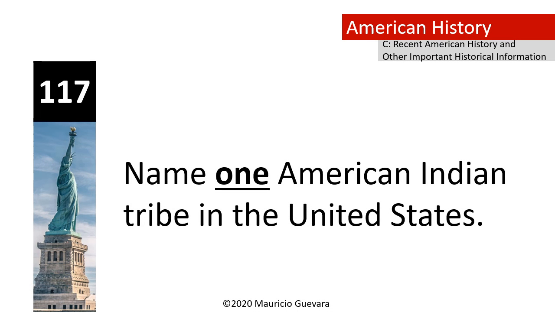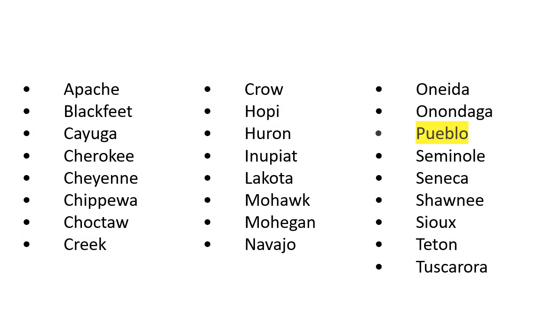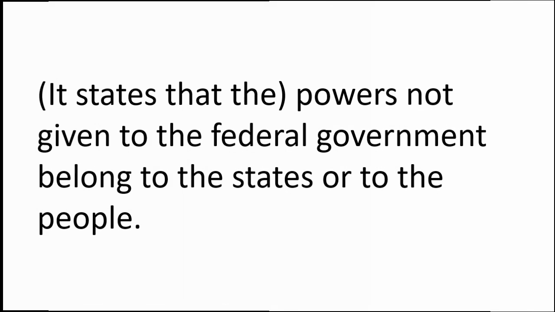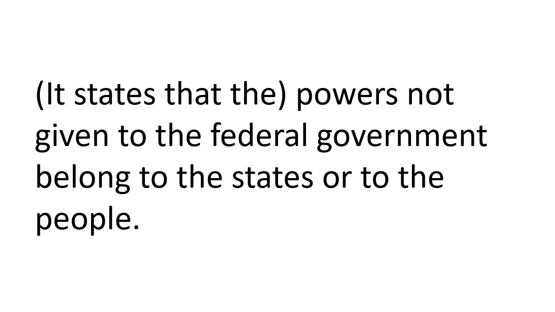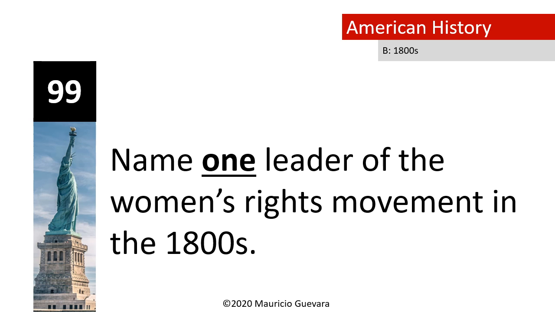Name one American Indian tribe in the United States. Pueblo. What is the purpose of the 10th Amendment? Powers not given to the federal government belong to the states or to the people. Name one leader of the women's rights movement in the 1800s.